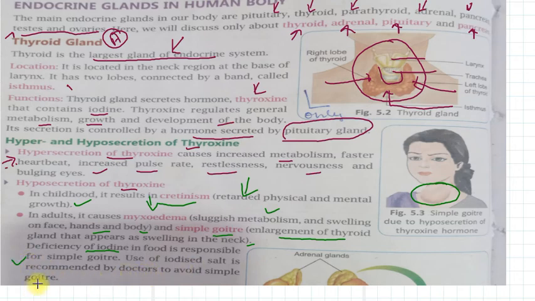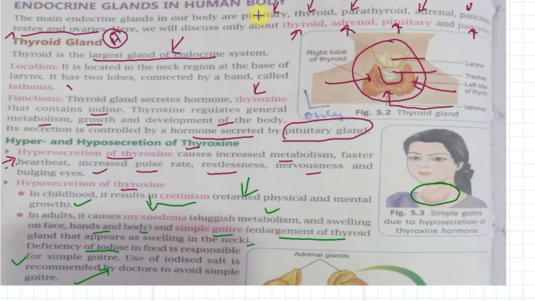If our diet is iodine deficient, it can cause simple goiter. Use of iodized salt is its simple remedy, right?